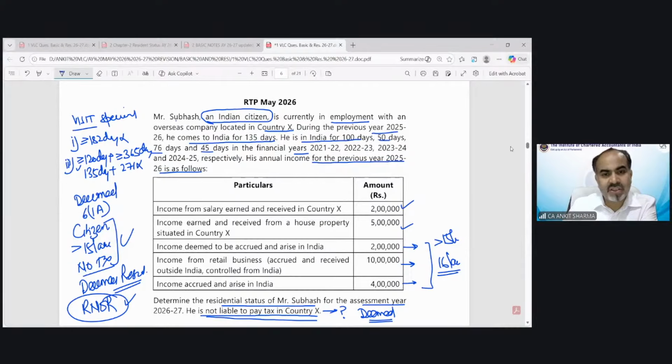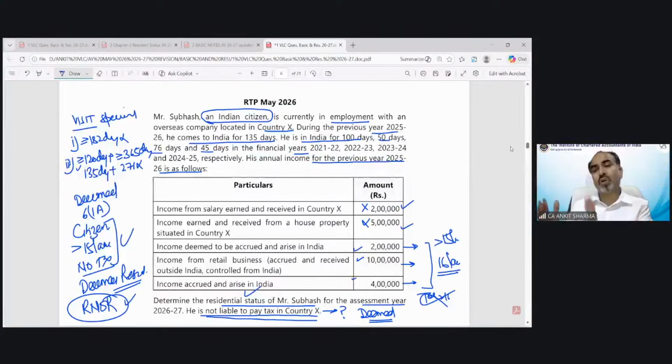You are saying, okay, this is not taxable, this is not taxable. These 3 are taxable, and you go and find out the total income is 16 lakh. There is no requirement of doing that. Let me tell you, the question was only to find out the residential status. Once you find out the residential status, the answer is done.